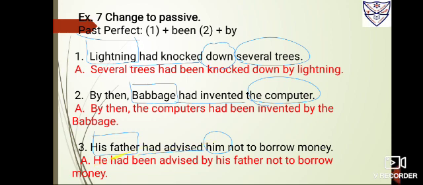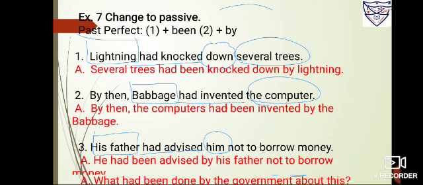Had advised, had will be used in its same manner. Be and been, use of extra word. Then advised, the verb will be used in same manner. Now add by, fourth step. His father will be brought at the back, not to borrow money. So it is he had been advised by his father not to borrow money.